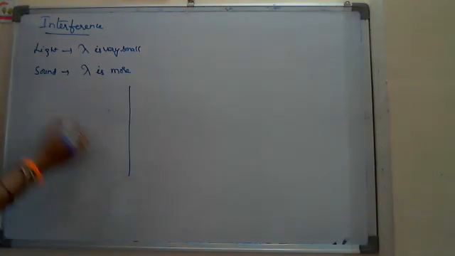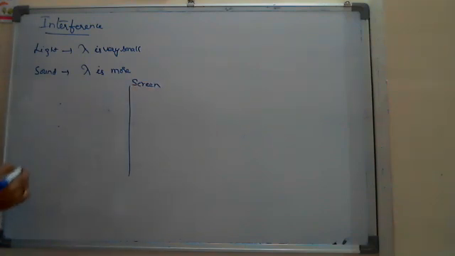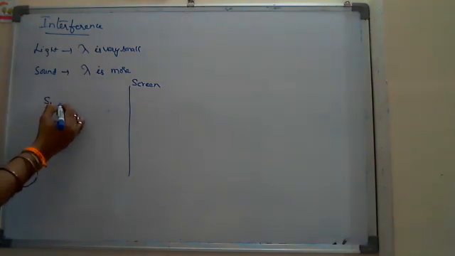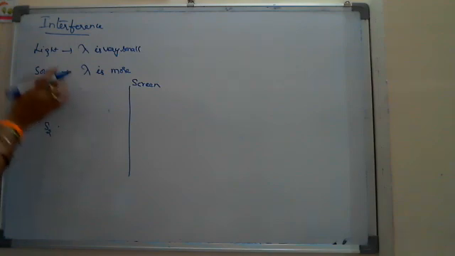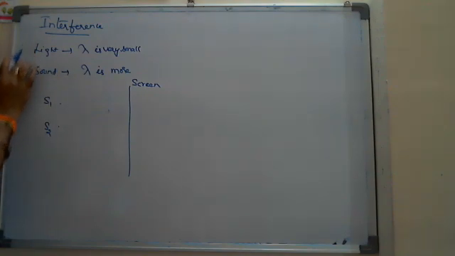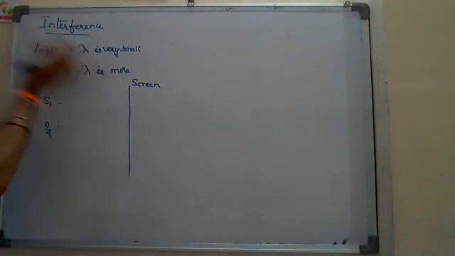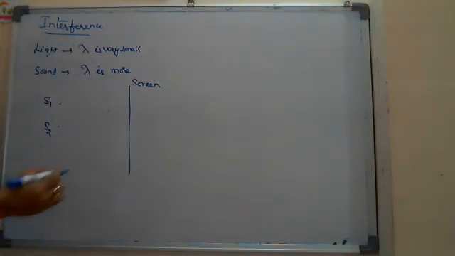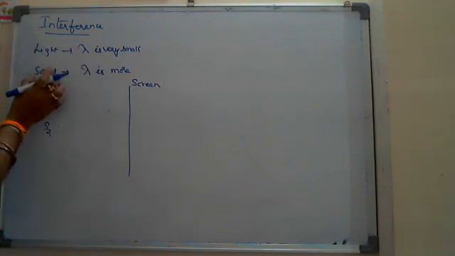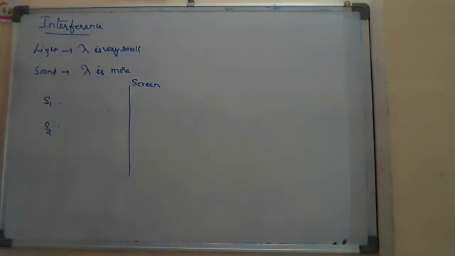Generally, when you take two light waves or sound waves, and there is a screen, these are the two sources, S1 and S2. Considering the wave in the case of sound, it is a longitudinal or transverse mechanical wave, whereas in the case of light, it is an electromagnetic wave. The disadvantage in sound is that mechanical waves require a medium, whereas electromagnetic waves don't need any medium.